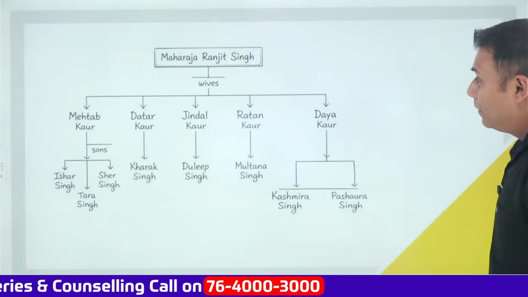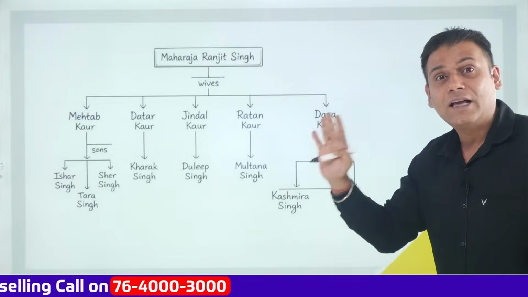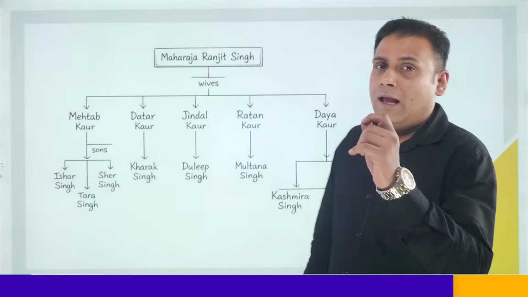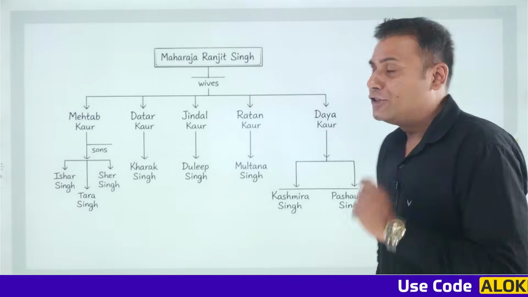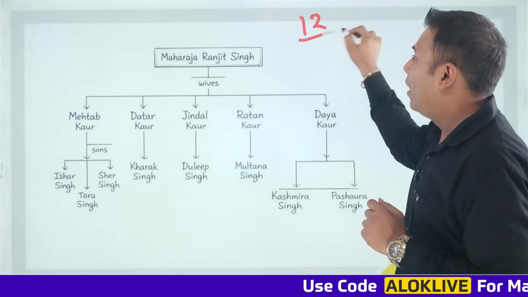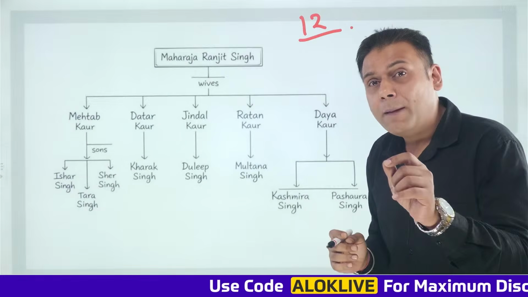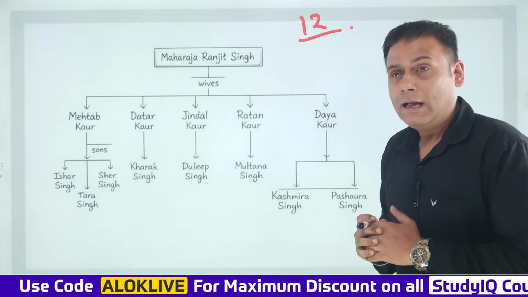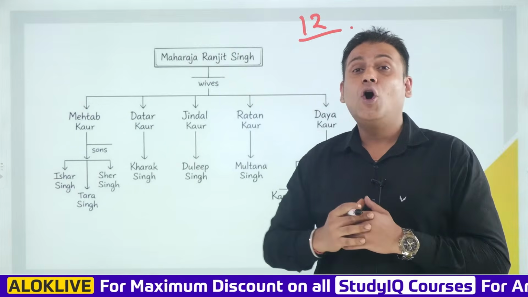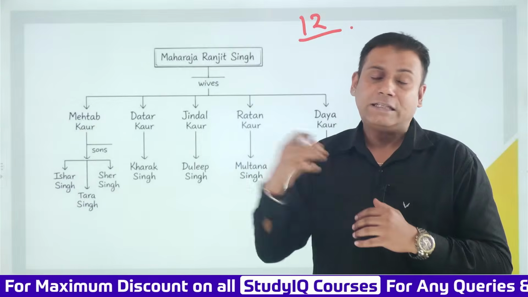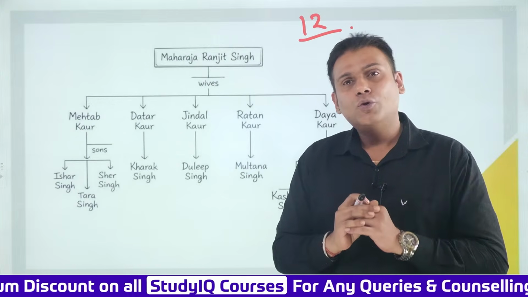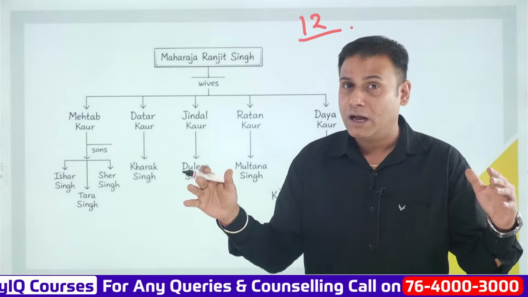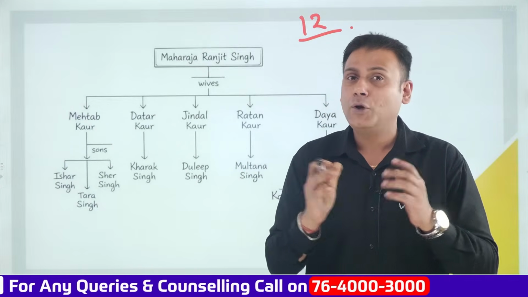Now, for this purpose, you need to understand this important chart. Is that clear? As I have told you, in the region of Punjab, totally there were 12 Misls. Among them, the most powerful Misl was the Bhangi Misl. Correct? And Maharaja Ranjit Singh ji belonged to the Sukerchakia Misl. True? So what did Maharaja Ranjit Singh do? How did he establish his supremacy over the region of Punjab and lay the foundation of the Sikh Empire in 1801?